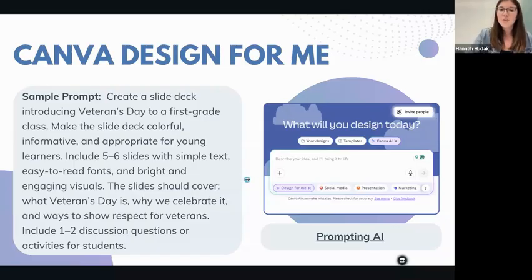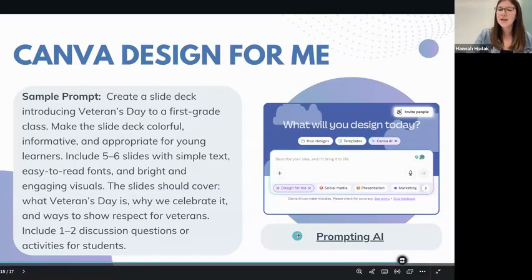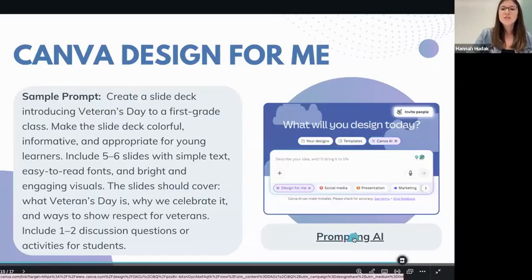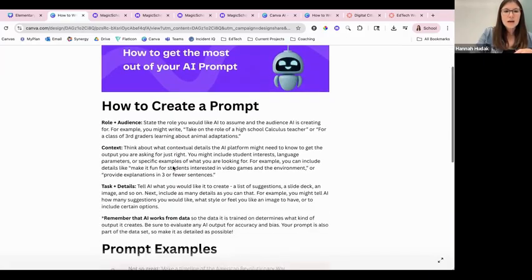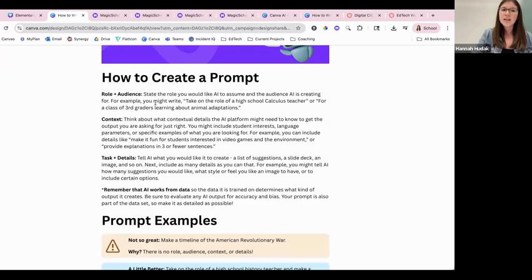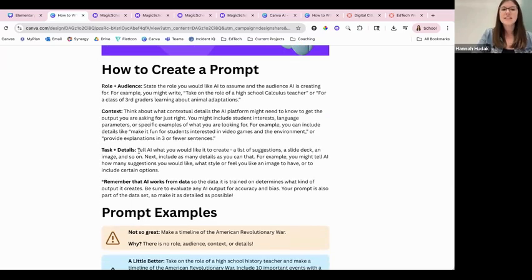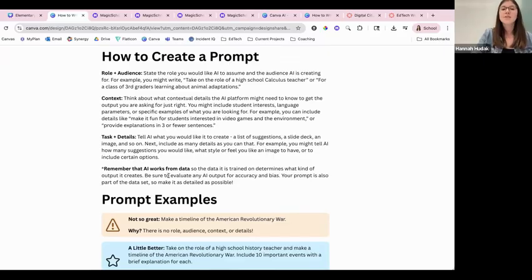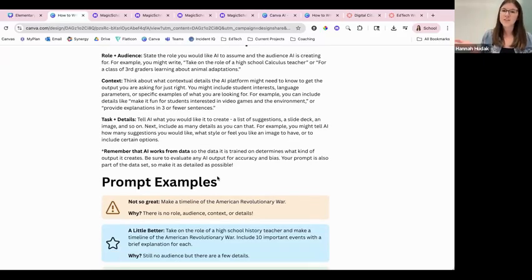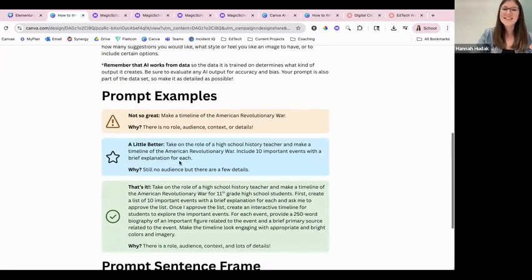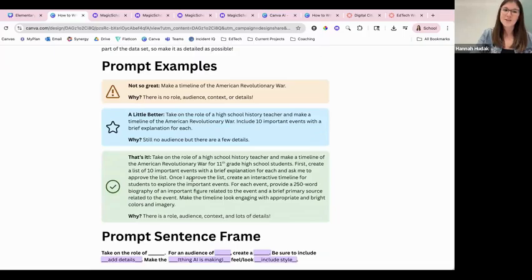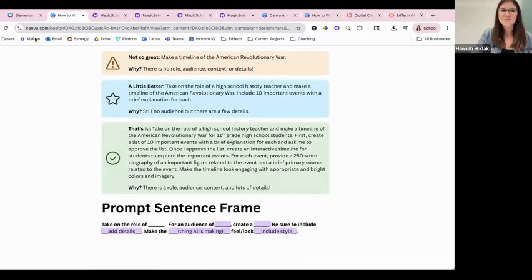Before we head into Design for Me, we also wanted to highlight a resource we have about prompting. Prompting is so important when we are using AI tools because the better that our prompt is and the more detailed, the better the output is going to be. Here, this prompt reminds you to think about the role and audience, context, task and details, and remembering that AI works from data. So the more we give it, the better the output will be. There are also some examples of some not so great prompts, a little better, and our most detailed prompts, as well as a sentence frame.